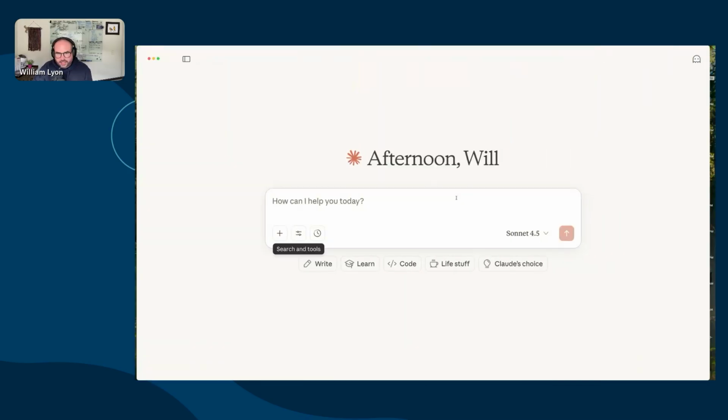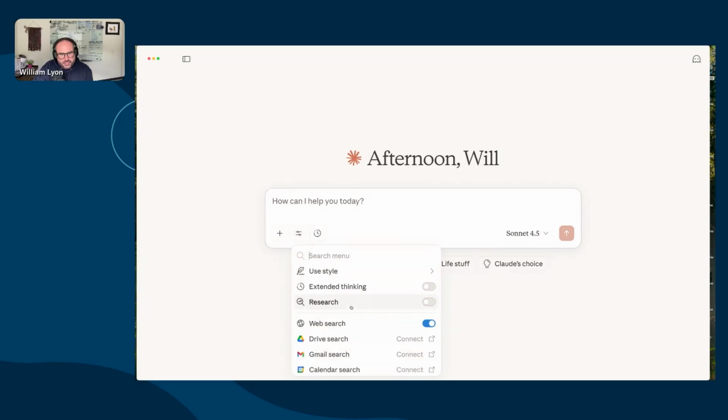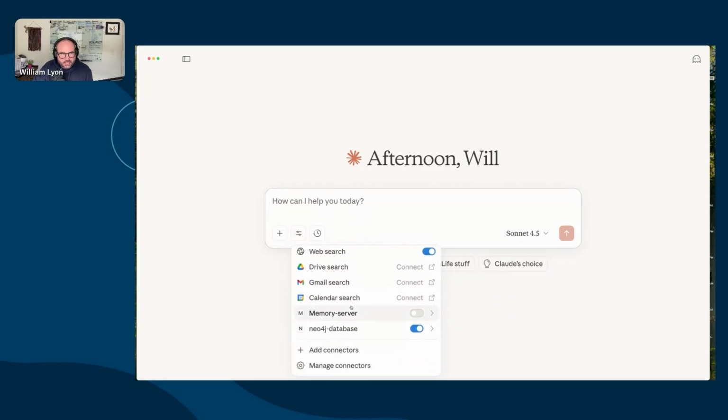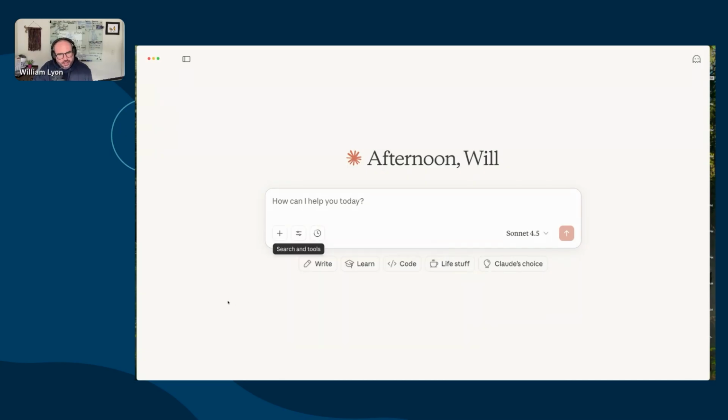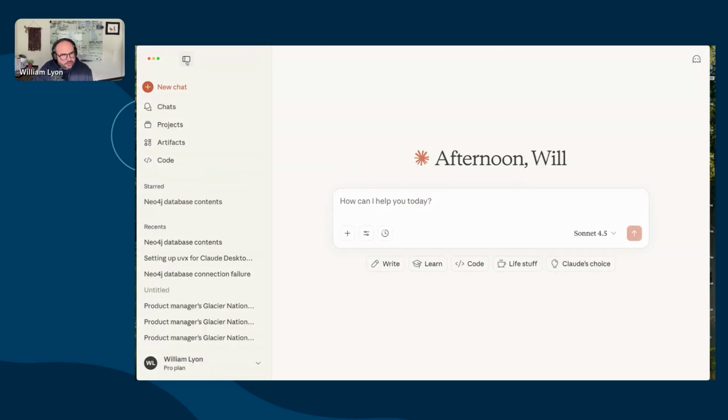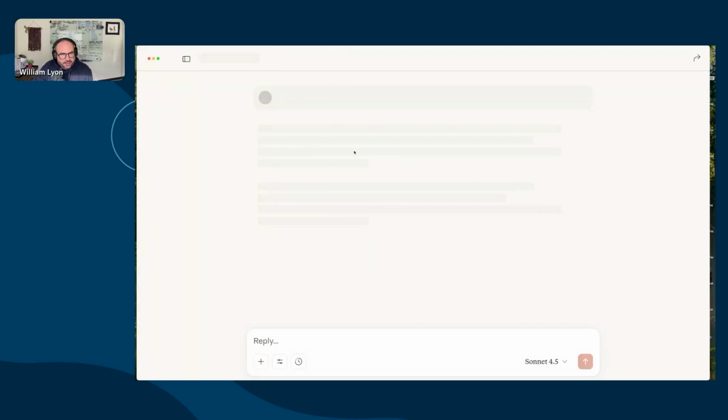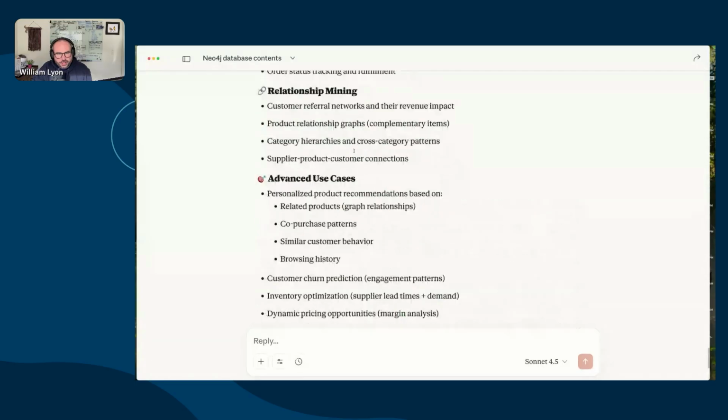You can take a look here. Here I've added the Neo4j Cypher MCP server to Claude Desktop in the configuration, and it shows up here. I have a memory server as well that I've disabled, but here's the Neo4j database MCP server, and you can see that there are three tools here: fetch the schema, execute a read Cypher statement, and execute a write Cypher statement. I'm going to go through a conversation that I had earlier so we can see how this works.